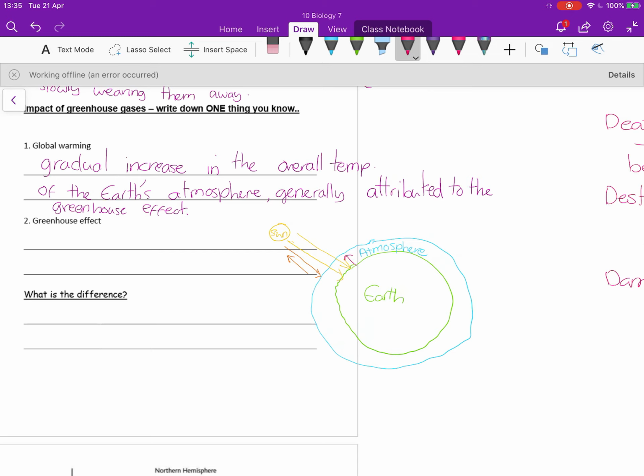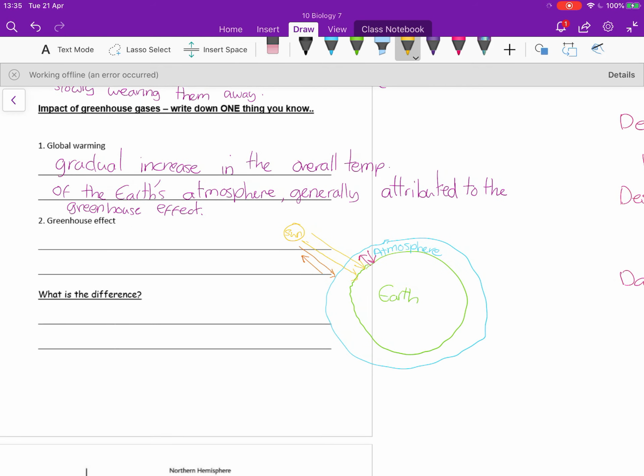Some of that radiation gets absorbed by the Earth. That's why the surface of the ground gets warmer, particularly in the summer, and some of the radiation is going to just be reflected by the Earth, and some of that radiation then gets trapped within the atmosphere. So some of it will be reflected by the Earth and will go straight out into space, but some of it becomes kind of reflected and almost bounced around inside the atmosphere, and then kind of becomes trapped within the atmosphere.